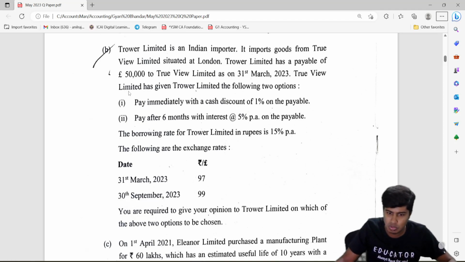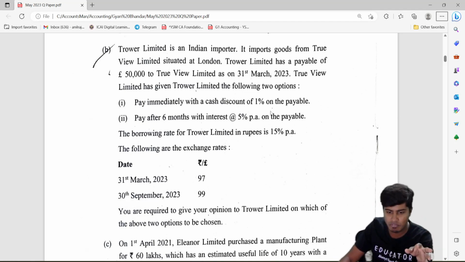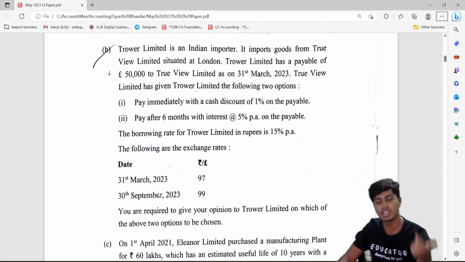It imports goods from True Value Limited, London, and they've basically given some cash. The company has two options: pay immediately with a cash discount of 1%, or pay 6 months later at 5% interest. So they've given exchange rates for both the dates. You are required to give your opinion.